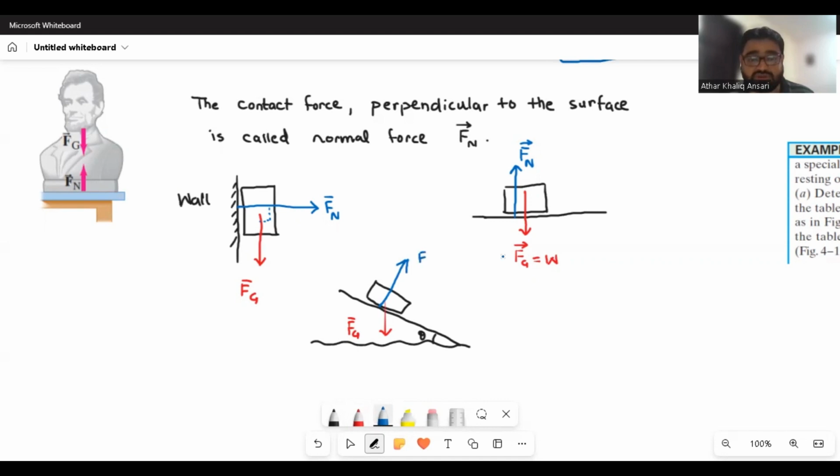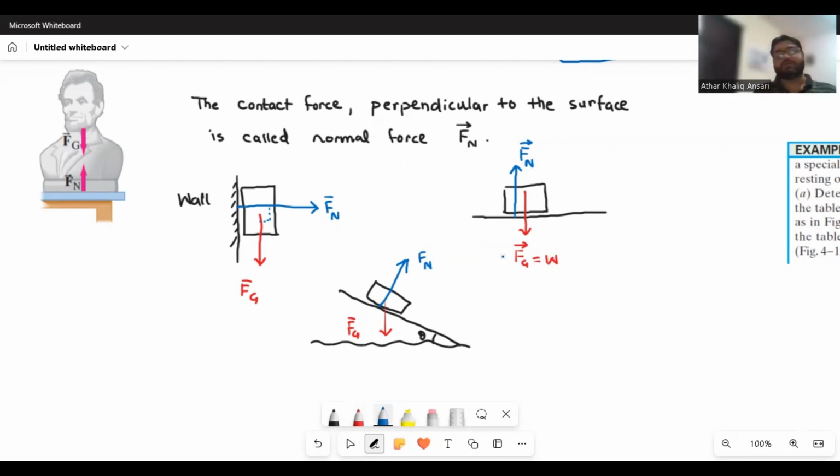Now, of all of these situations you can see in the first situation, normal force is opposite to the force of gravity. In the situation of the vertically hanging box, normal force is perpendicular, and here normal force is not parallel to the weight, but it has a component of weight that is being balanced by the normal force. Usually that component is Fg cosine theta, that is balanced by the normal force. We will discuss in the later lessons. So this is the first thing that we need to remember about the normal force.